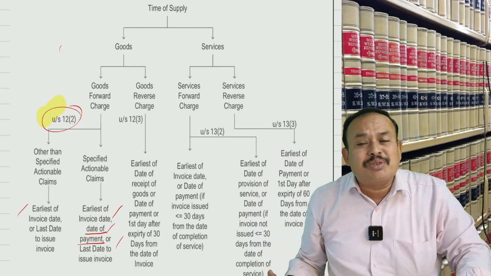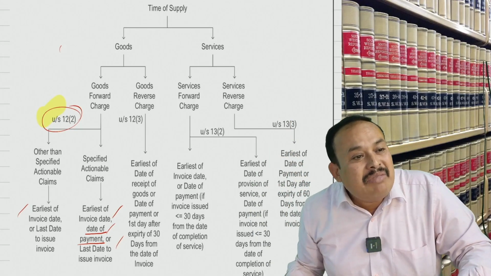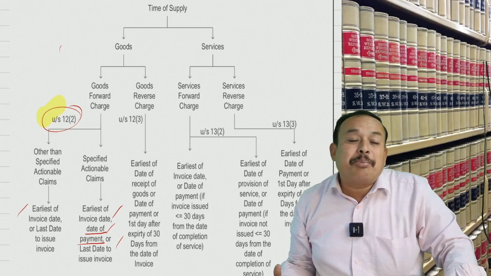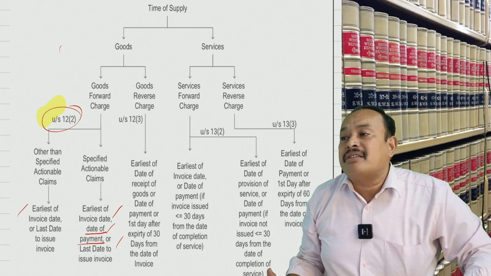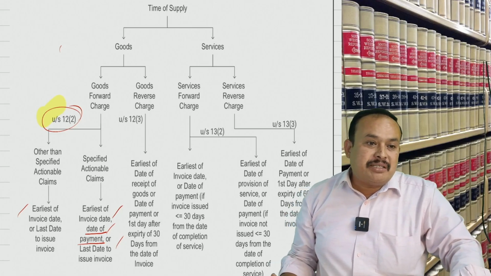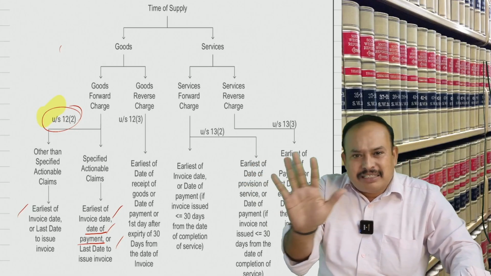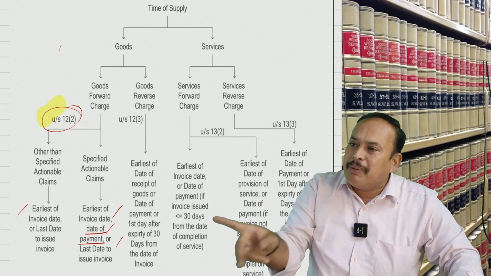And one more point is also the latest amendment: metal scrap. Metal scrap supplied by an unregistered person to a registered person, the recipient, the registered person is liable to pay GST under RCM. Got the clarity? Only a few points. The exam will give that in the given case, so and so supply, RCM applies, find the time of supply.